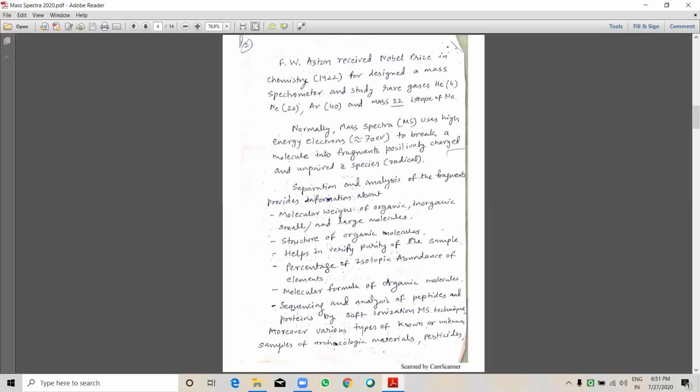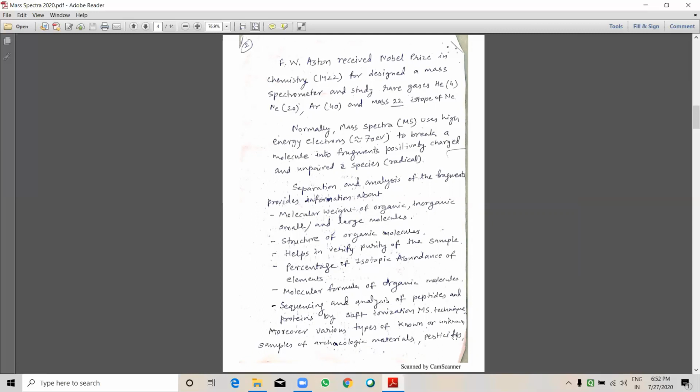It gives the structure of organic molecules, helps in verifying the purity of the sample, the percentage of isotopic abundance of elements, the molecular formula of organic molecules, and the sequencing and analysis of peptides and proteins by soft ionization MS technique.